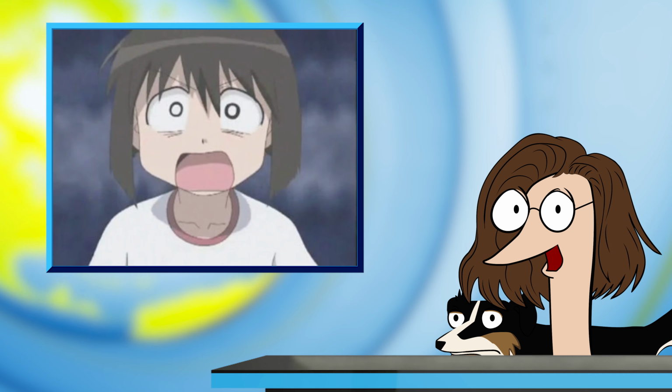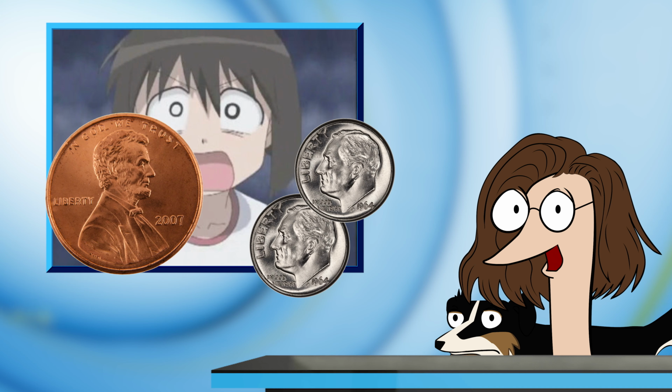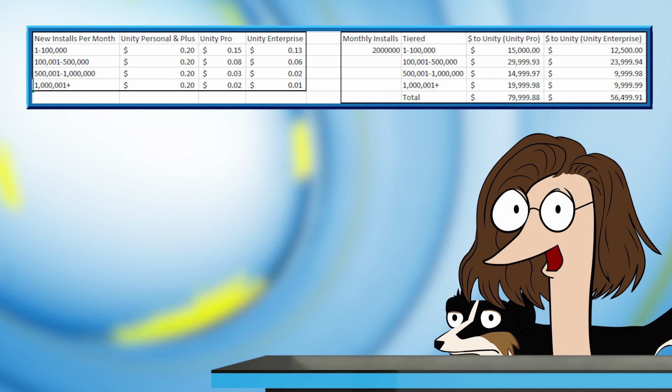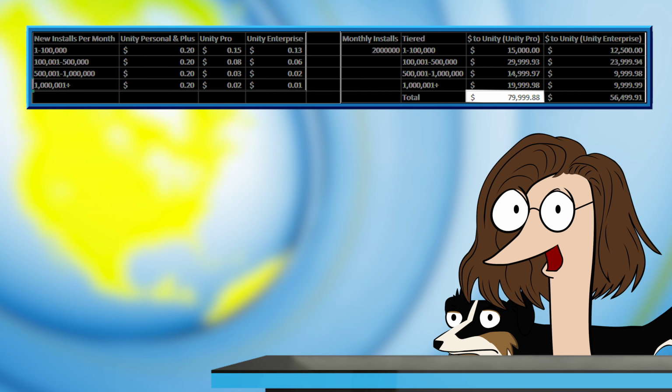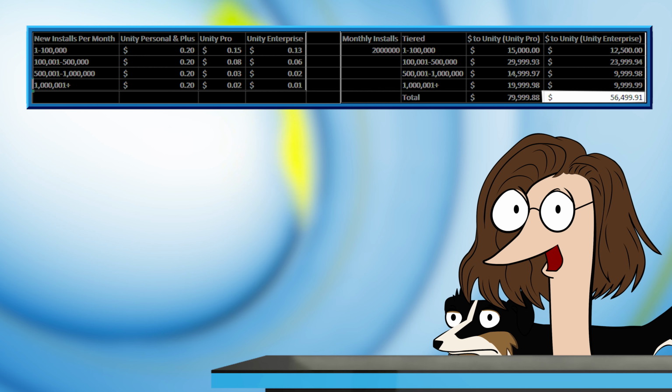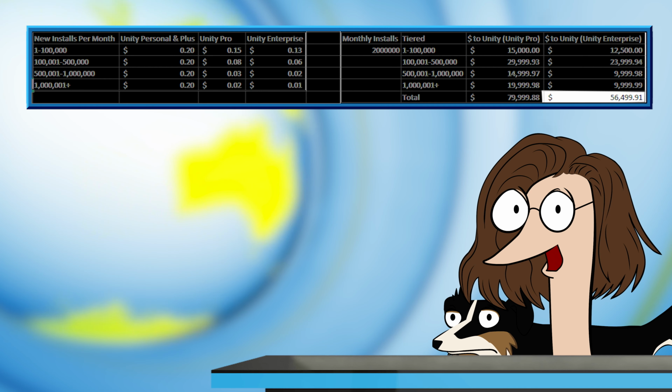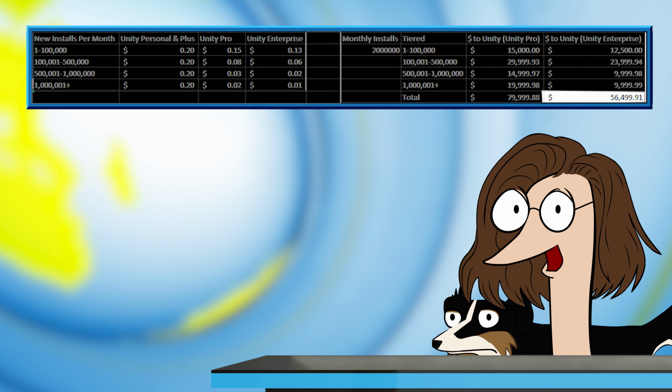But why did this change spook so many developers? After all, it's only 1 to 20 cents an installation, depending on certain thresholds. It can't be that much, right? Let's do an example. Let's say you have a game that averages 2 million installations a month. That would mean Unity would get almost $80,000 from your studio each month if you're on the Pro plan, and $56,500 a month if you're on the Enterprise plan. But if you're getting 2 million installations a month, that has to at least cover those expenses easily, right?